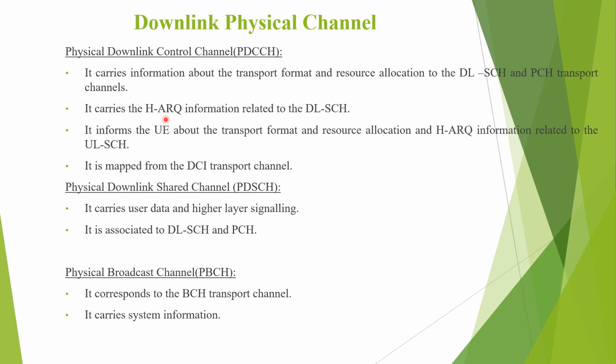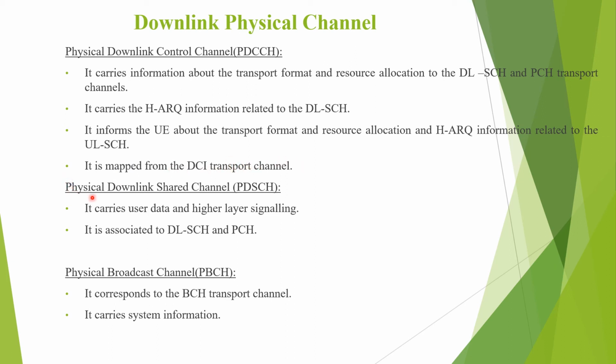It carries the HARQ information related to the DLSCH. It informs the user equipment about the transport format and resource allocation, and HARQ information related to the uplink shared channel. It is mapped from the DCI.